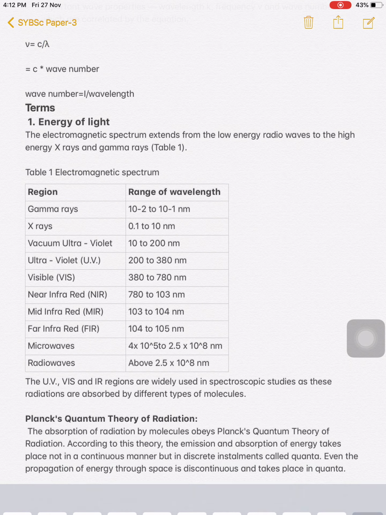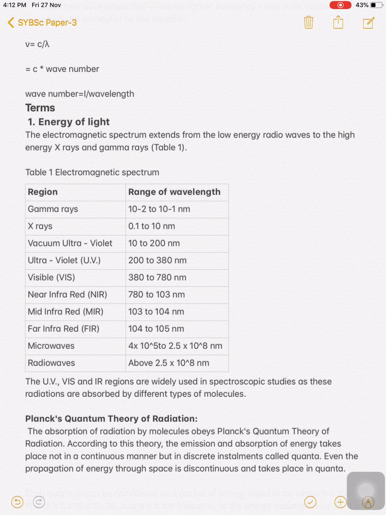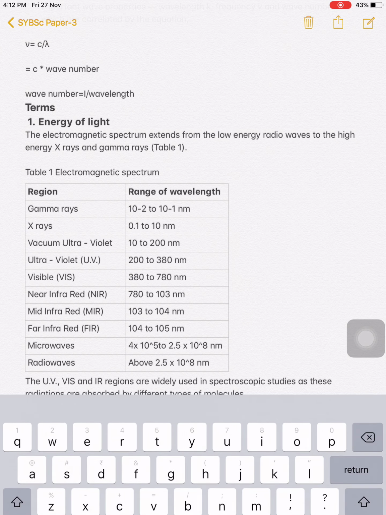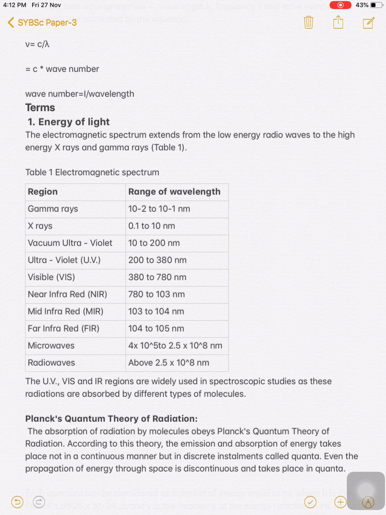There are different terms in this point. The first is the energy of light. We will see the energy contained in a particular wavelength of light. The electromagnetic spectrum extends from low energy radio waves to high energy X-rays and gamma rays. What is meant by the electromagnetic spectrum?